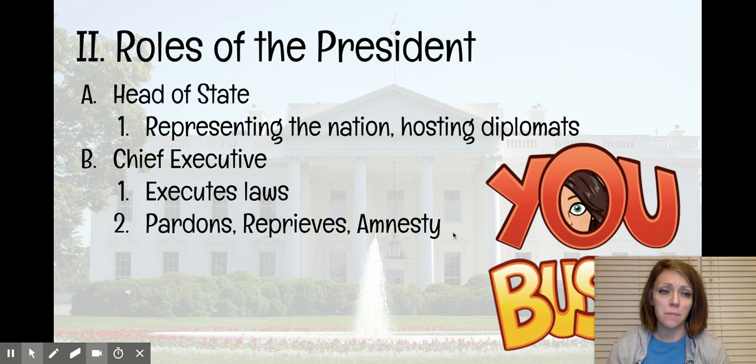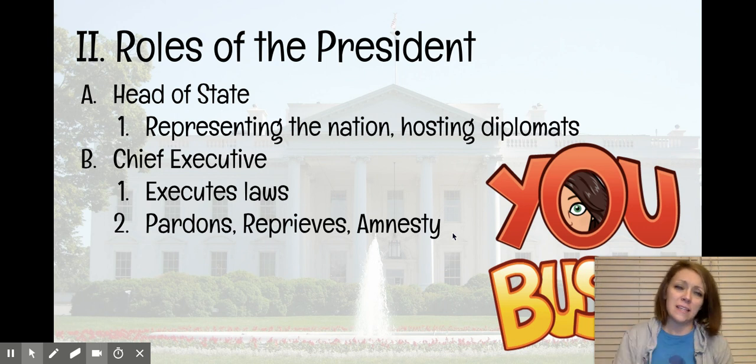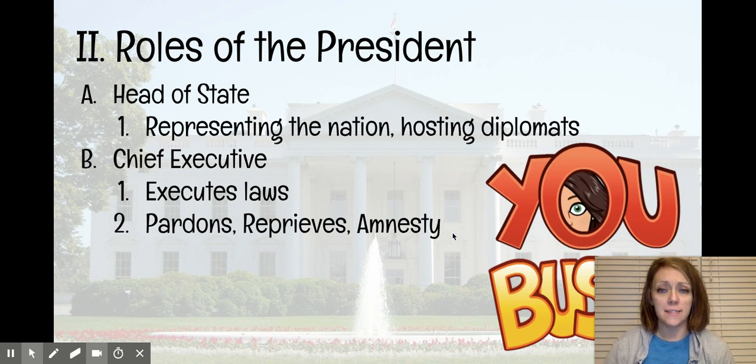The one term that I didn't put on there was executive orders. And an executive order is something that the president can sign, can put into action that kind of has the weight of law. So it's like a law, but it doesn't have to go through the bill to law process that we've learned about in Congress.